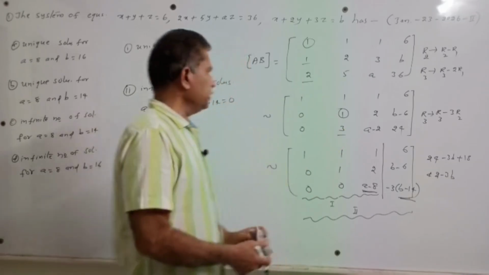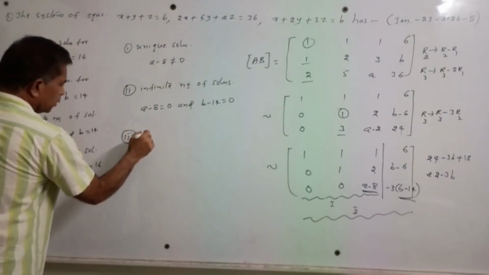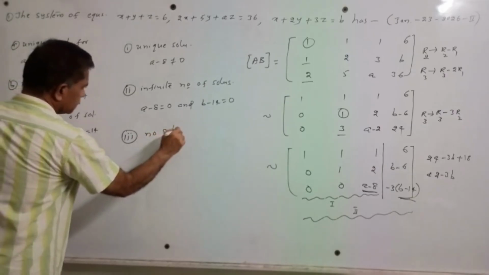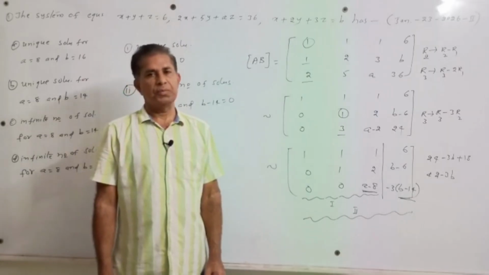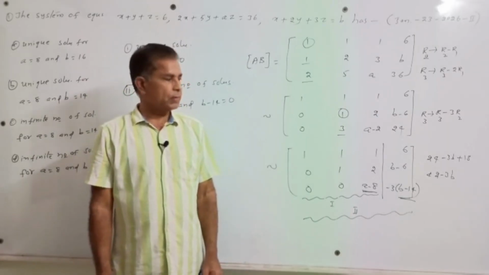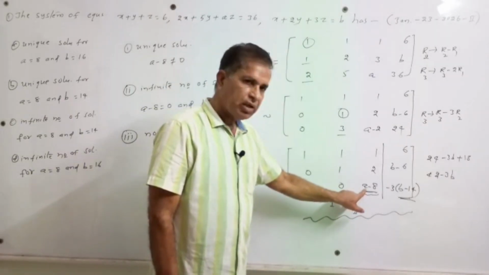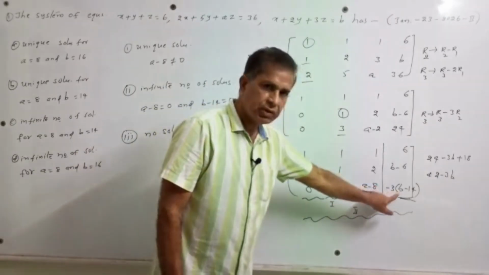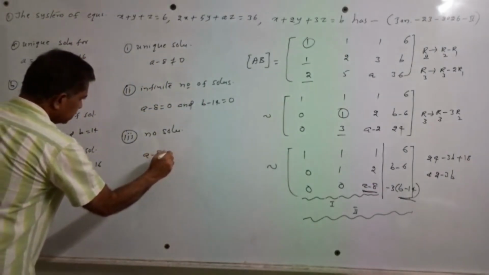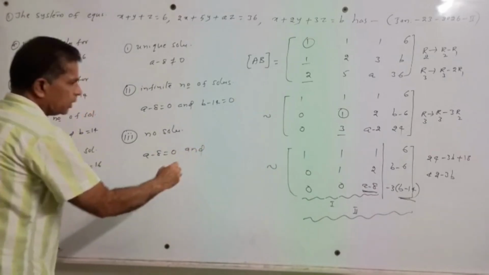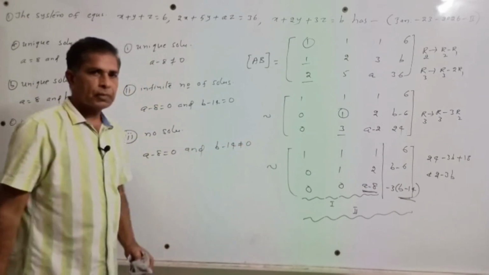Now see case 3. Case 3, no solution. So what is the condition for the above system to have no solution? This element must be 0 and this element is not equal to 0. So I can say a minus 8 is equal to 0 and b minus 14 not equal to 0. What is the reason?